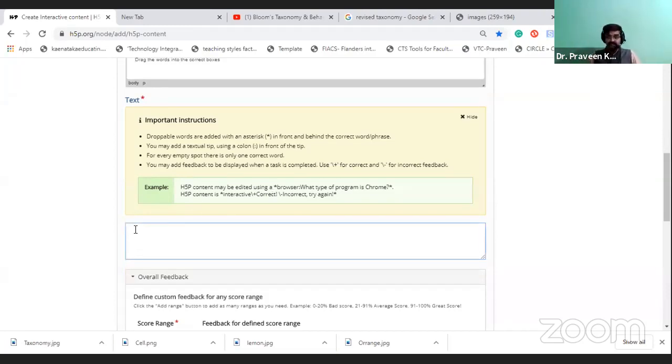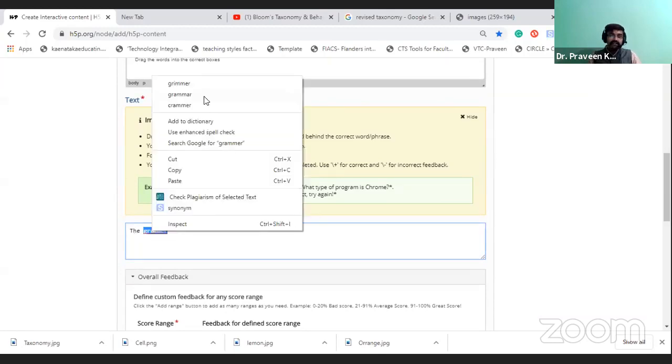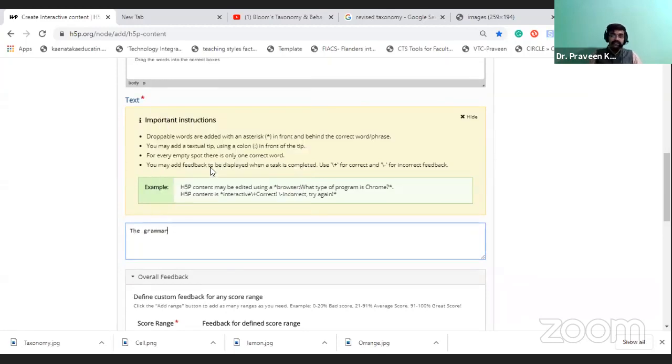Here I am going to type: the grammar is called the backbone of the language.